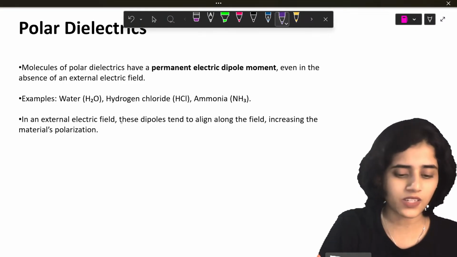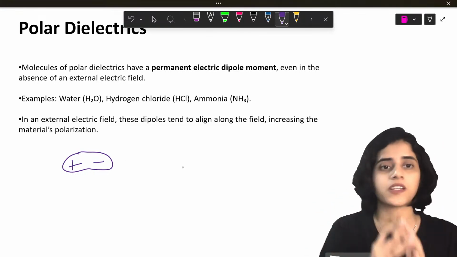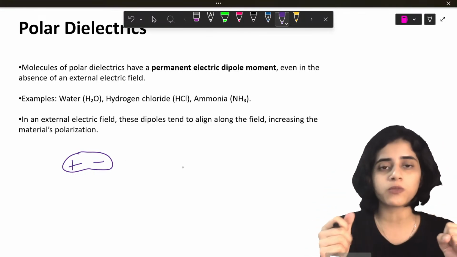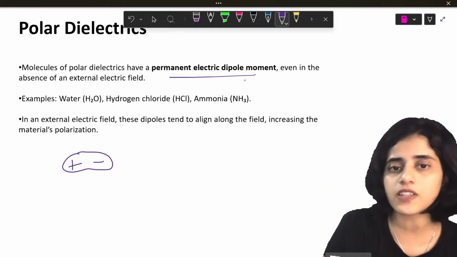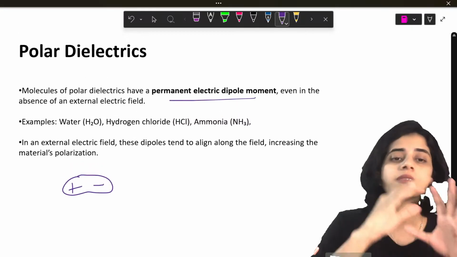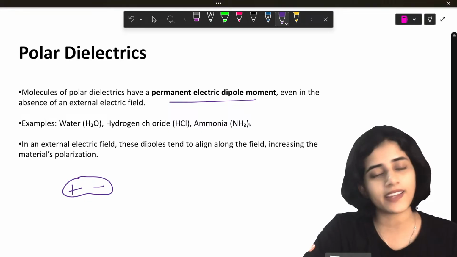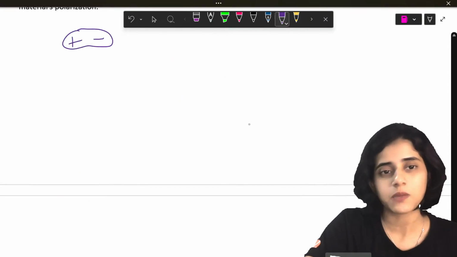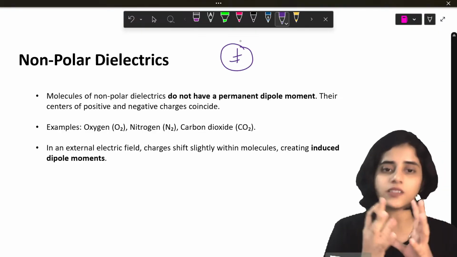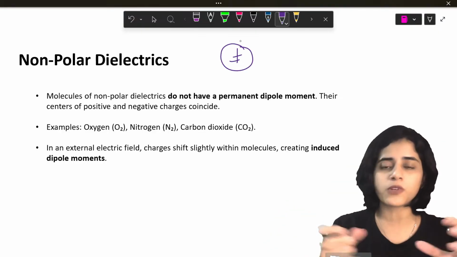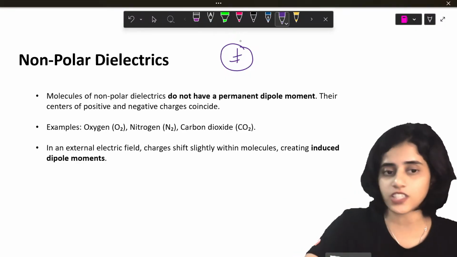This is a very easy concept. If you have a molecule where the positive charge and the negative charge are separate, that means they have a dipole moment. The dipole moment always points from the negative to the positive. So they are called polar molecules. Example, water and hydrogen chloride. But a non-polar molecule is where the positive and the negative are together. So there is no dipole moment because they are together. Those are called non-polar dielectrics.